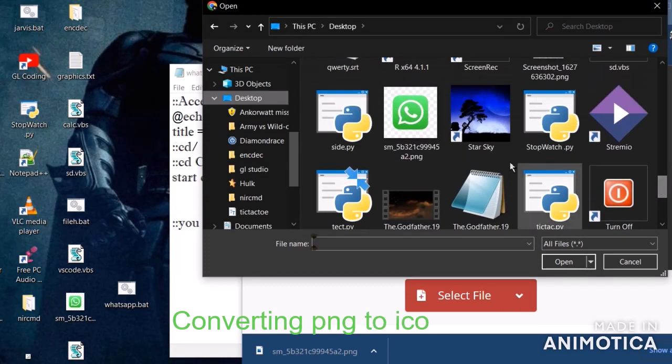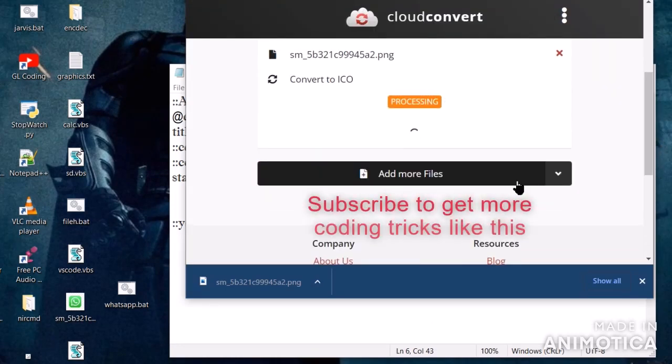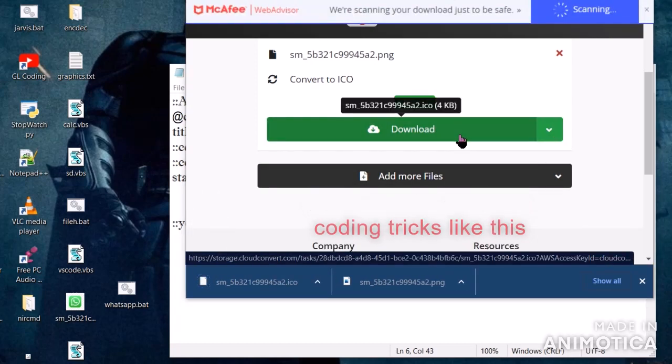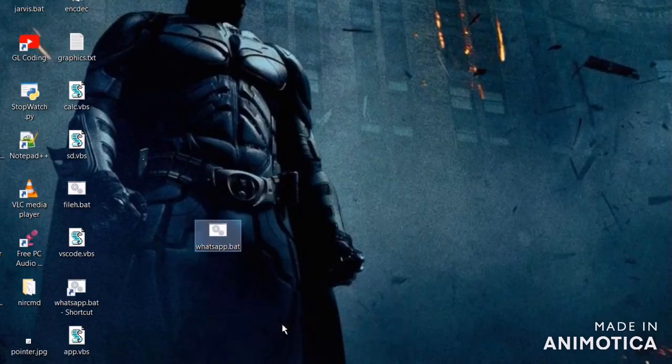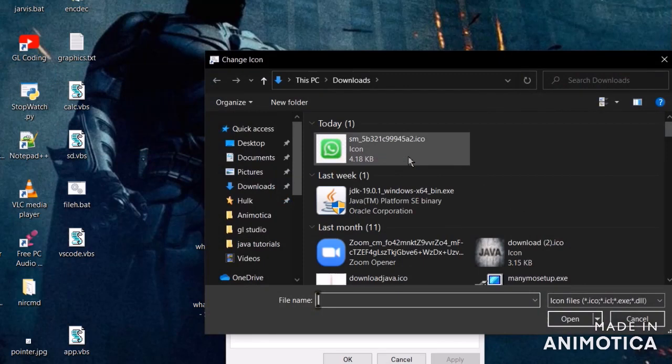Make a shortcut, then put the icon on the shortcut and you will be ready to use your app now. You can open your WhatsApp Web just by clicking the ready-made app created on your desktop. Not only WhatsApp Web, you can create access to any kind of URL through it.